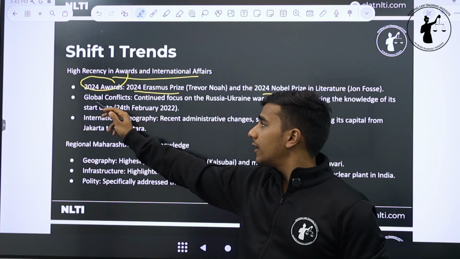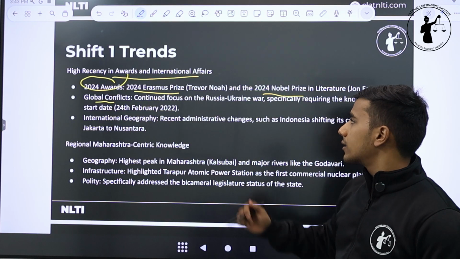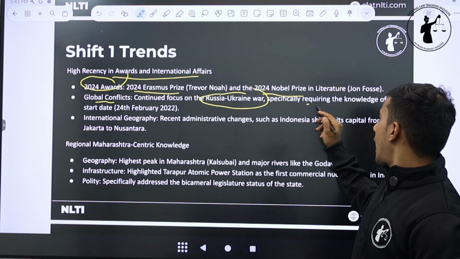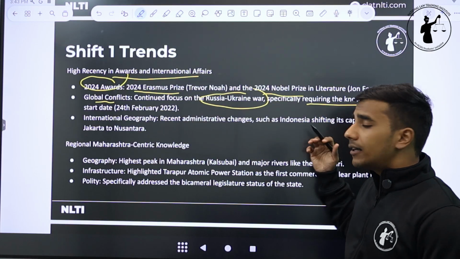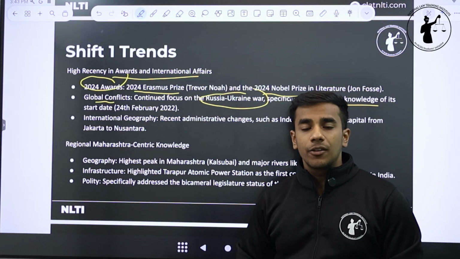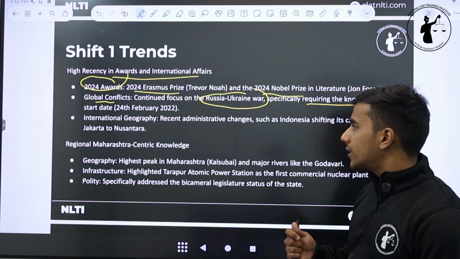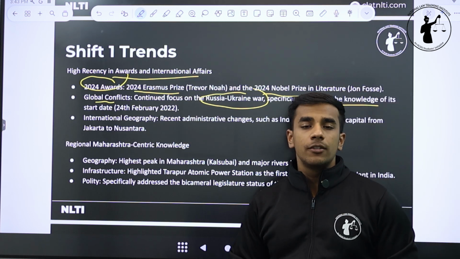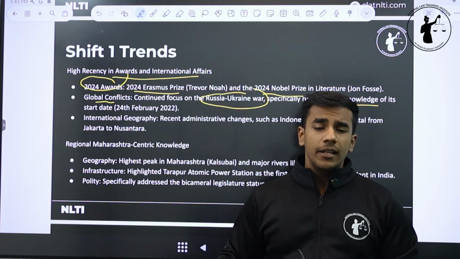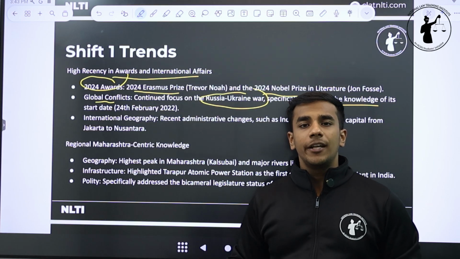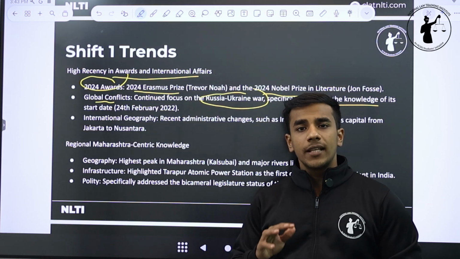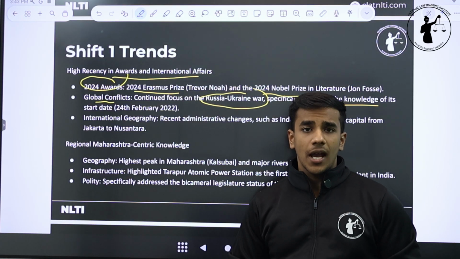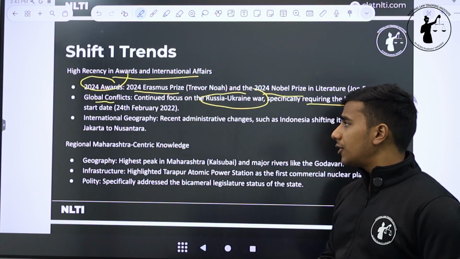Now, there's another thing in focus is your global conflicts. For example, the Russia-Ukraine conflict, and one question that really surprised me was that it required you to have knowledge of the start date of the war, that when did it exactly start. This year also we have a couple of conflicts ongoing. For example, the US, Venezuela, the Thailand, Cambodia, the recent confrontation that happened between US and NATO over Greenland. So these are the conflicts that you can keep in mind. Especially even India-Pakistan confrontation arose in last year. So that is something that you should keep in mind.